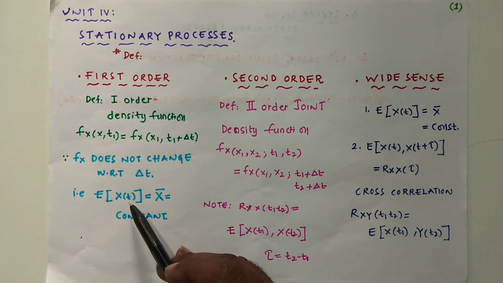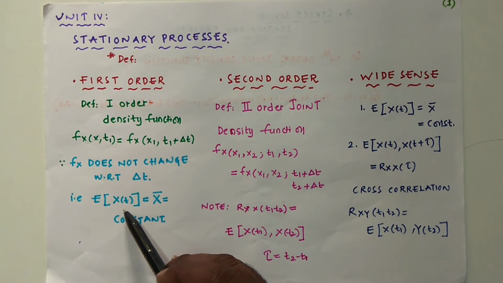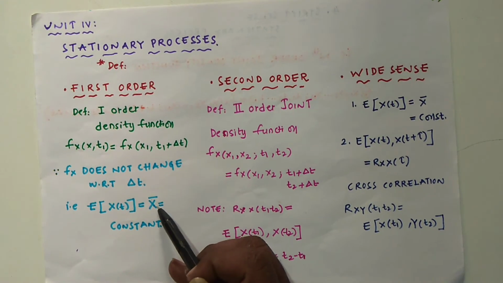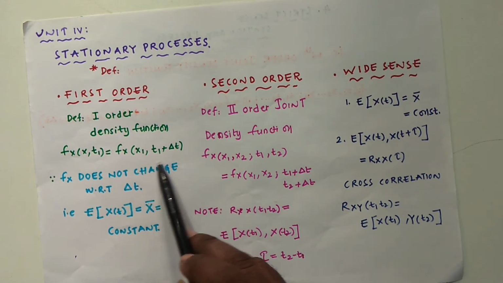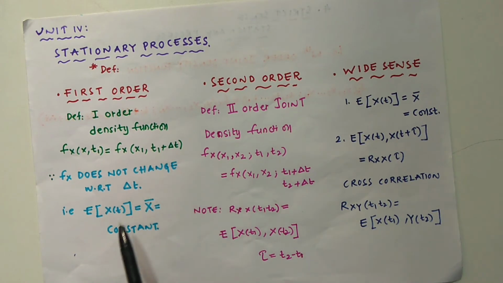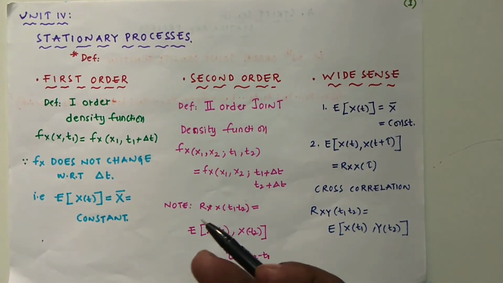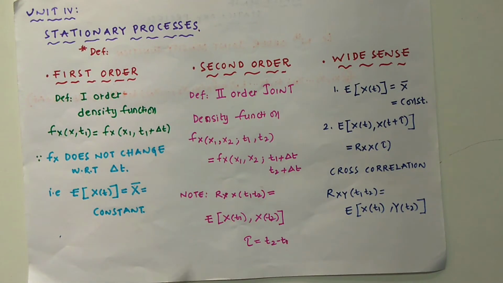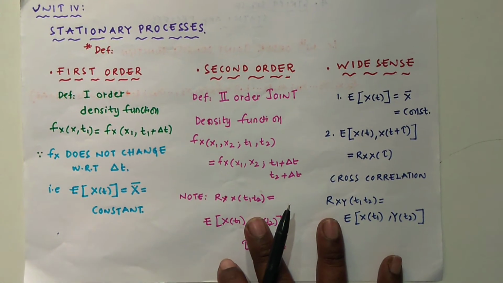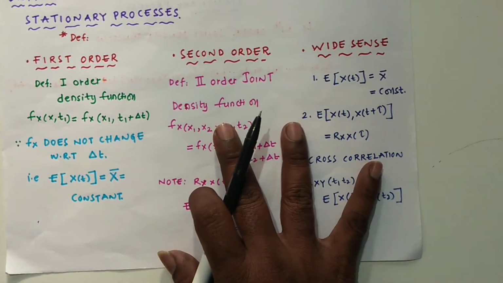X of t is nothing but the random process. Mean of x of t is equal to x bar, and x bar is the same after having the time shift. If both have the same mean, then it will be constant only. Even if you change the time shift, there is no difference, so it will be constant. Then that is called a first order stationary process.